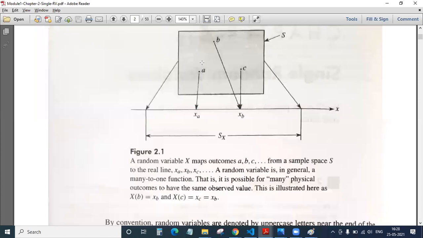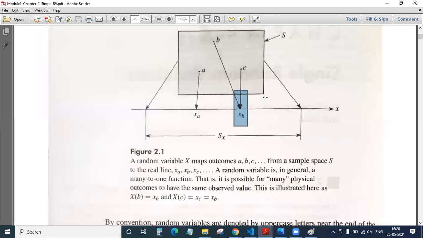Okay. So a is an outcome, b is an outcome, c is an outcome, and when you map the outcome a on your x-axis, it becomes X of a. When you map the b and c outcomes on your x-axis, it becomes X of c.